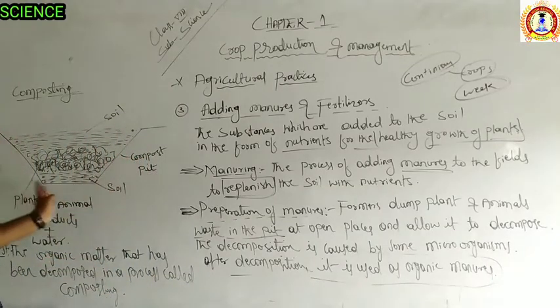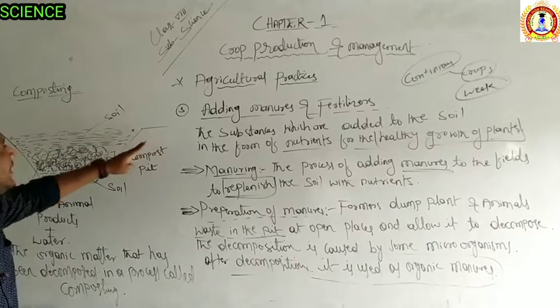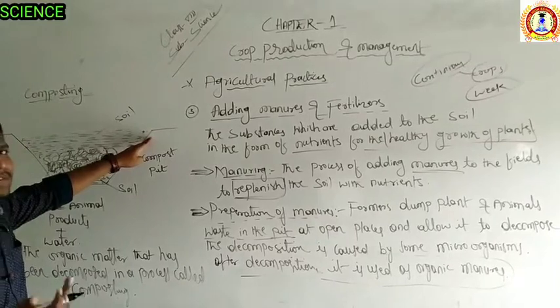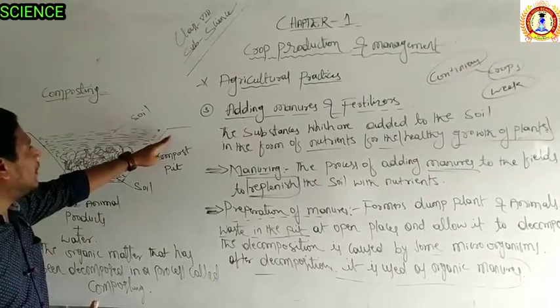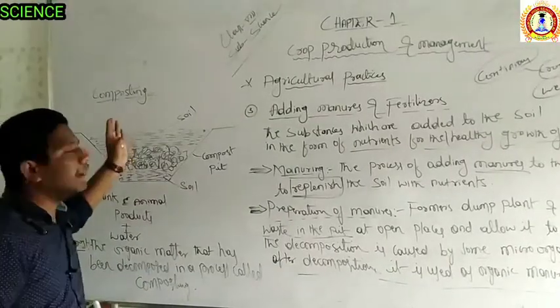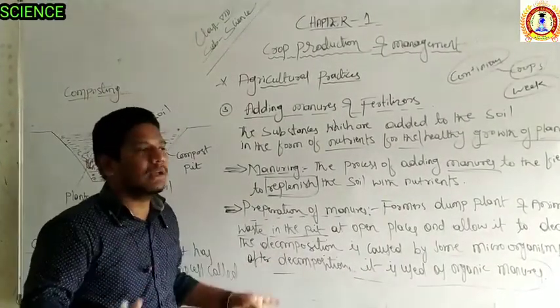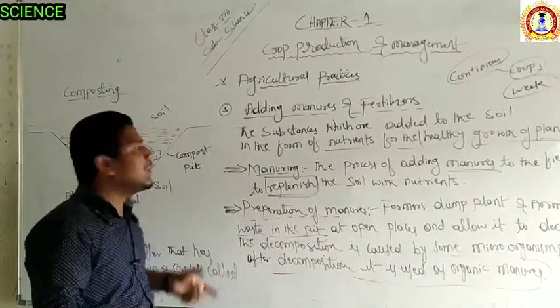So how to make a compost pit? It is made by cementing, like one type of house. In that house, it is going to be prepared. That is called composting. Or you can even prepare it in the garden area, by digging the land.